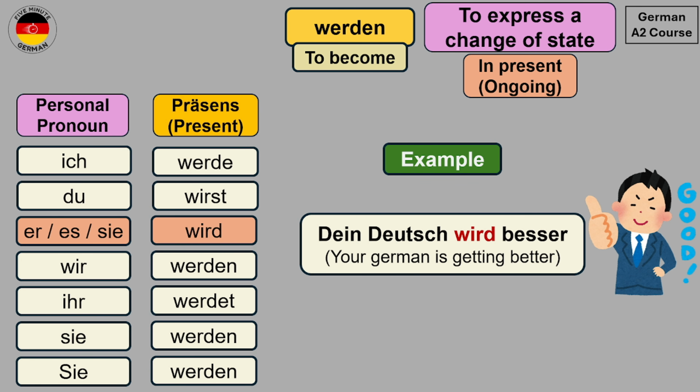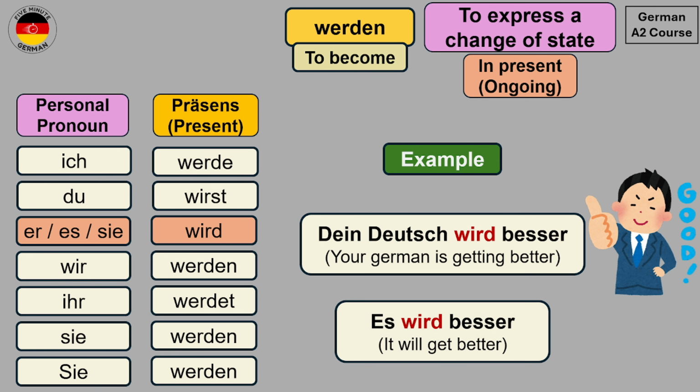Another sentence which is commonly used when somebody is not feeling well is: Es wird besser. It will get better. Es wird besser. So you see this sentence also shows a change of state, that maybe things are not so good right now, but they will get better. And this sentence shows a change of state which will happen in the future. So you see that we can use werden to express a change of state which is currently happening or something which will happen in the future as well.